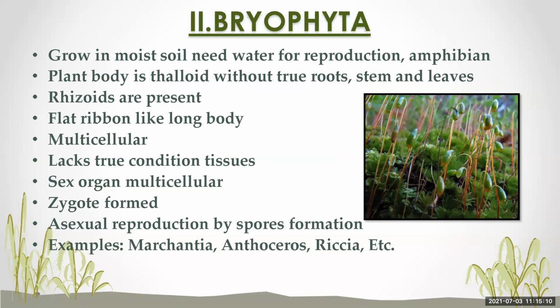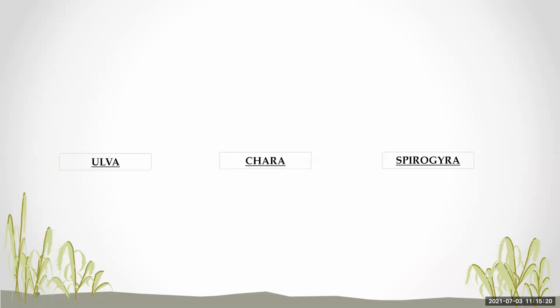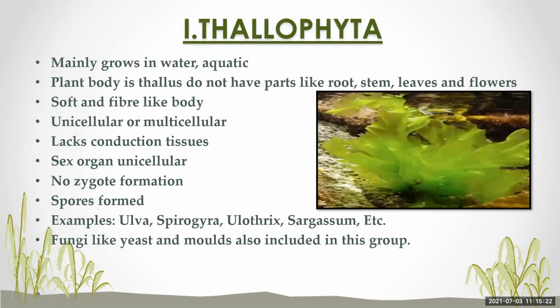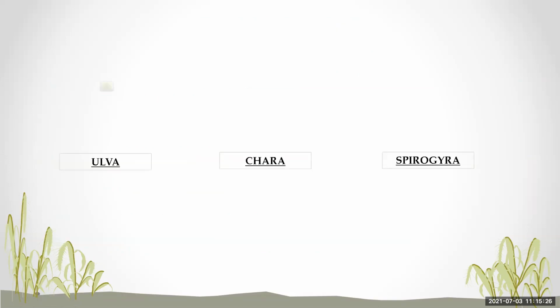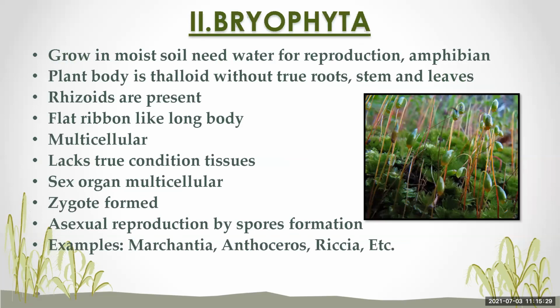Because they require soil, meaning land, as well as water for their reproduction. Now, Thallophyta are aquatic in nature, because they require only water. And here in Bryophyta, they require soil as well as water, so they are amphibian in nature.